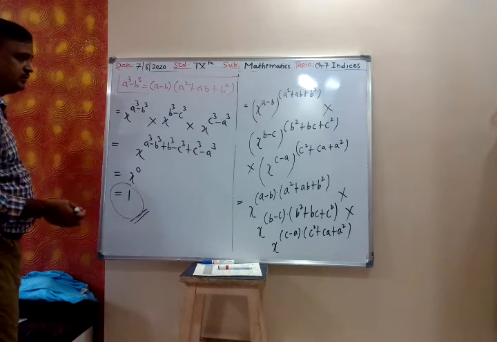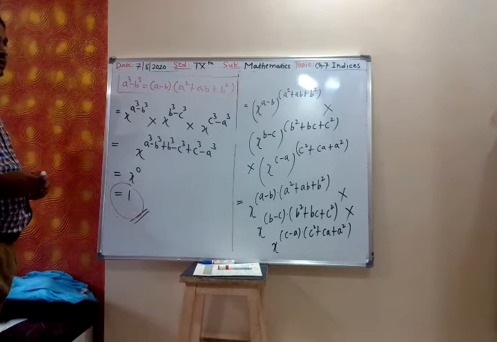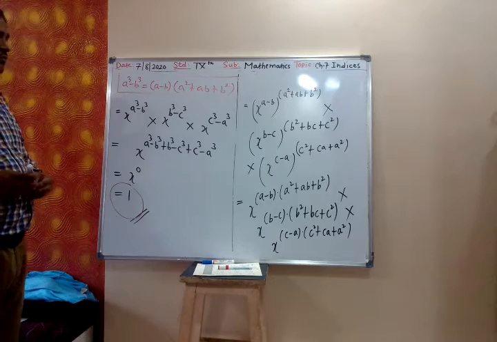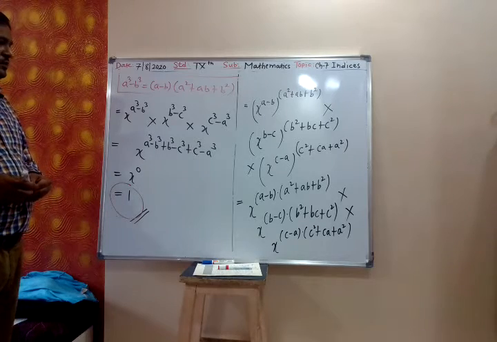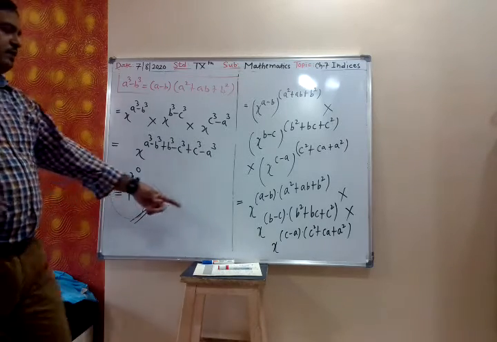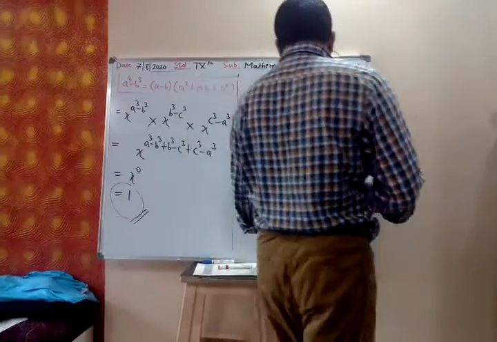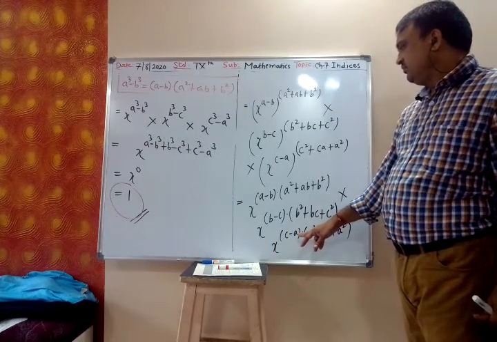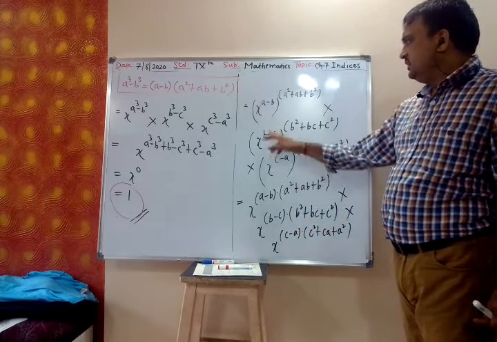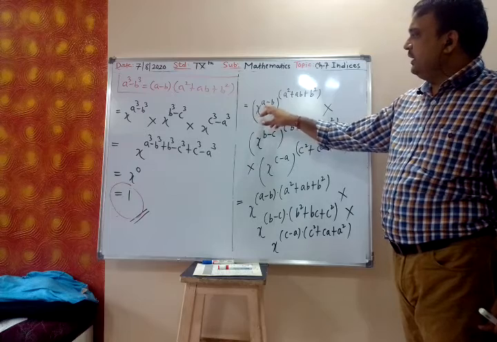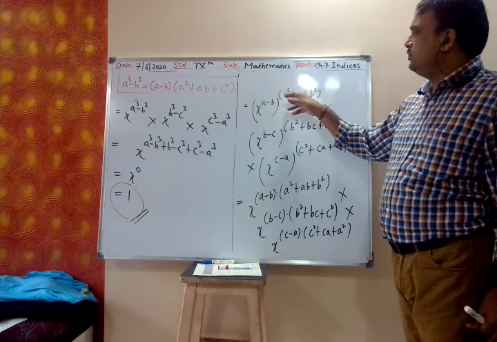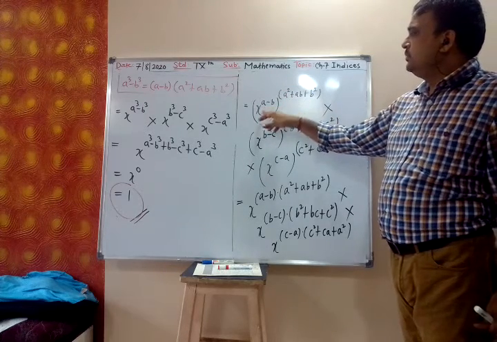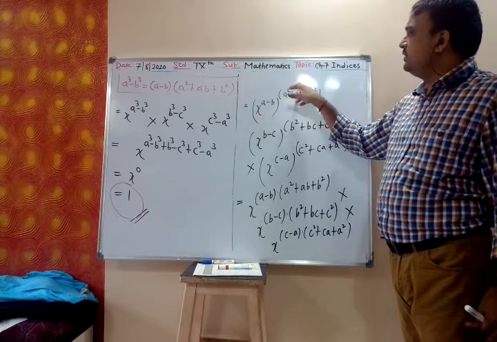Right side or left side? See here, x raised to a minus b raised to a square plus ab plus b square. So power raised to power.